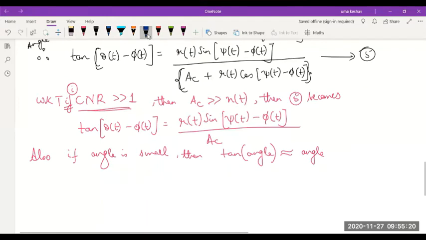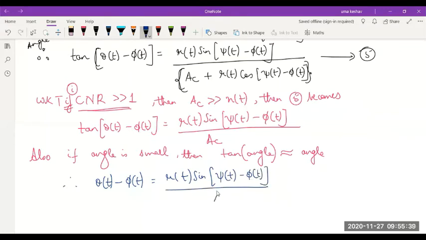So let's write, therefore, this equation, I'll directly write the angle. Therefore, theta minus phi is equal to R of t sine of psi minus phi by AC. Or I can say I'm interested in the angle theta of t, so I'm trying to isolate that.